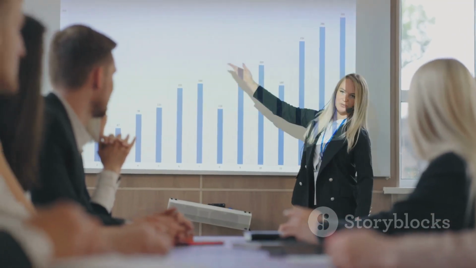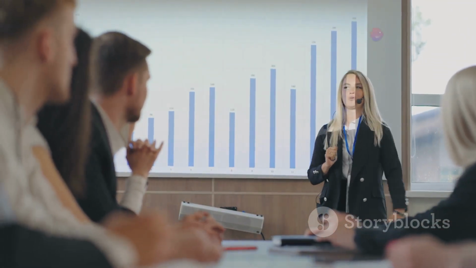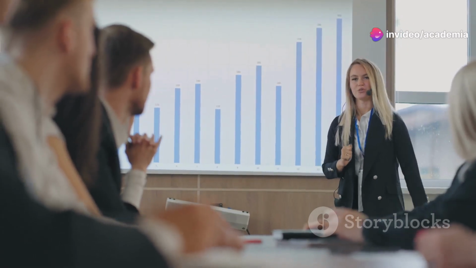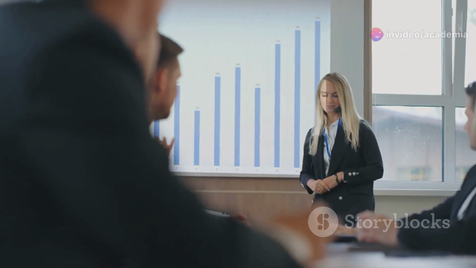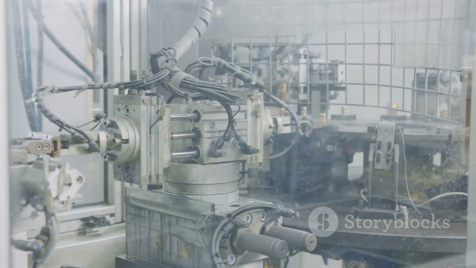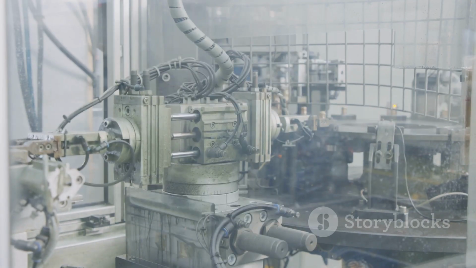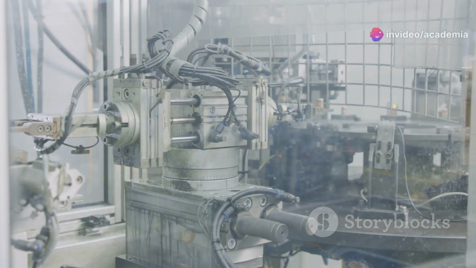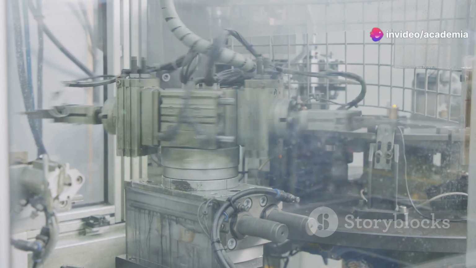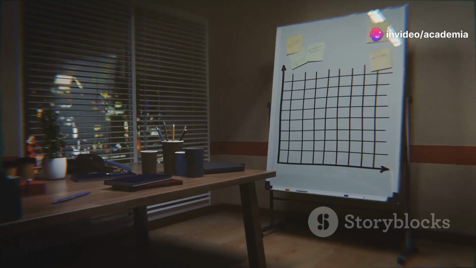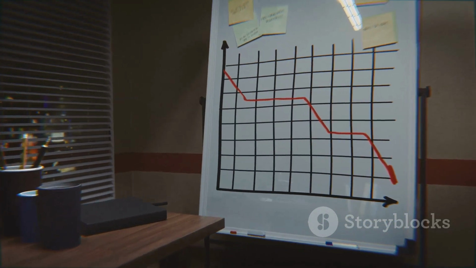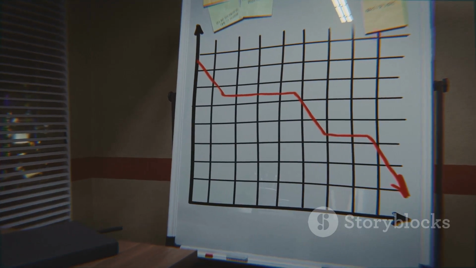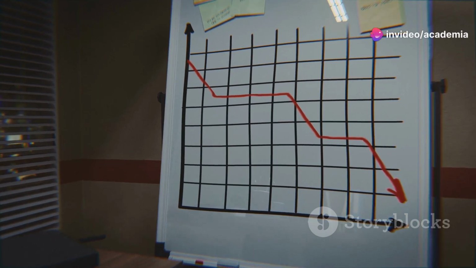Cannibalization occurs when a new project eats into the sales of a company's existing products, reducing overall profitability. This internal competition can be detrimental if not properly managed. Suppose our new manufacturing plant produces a product similar to an existing one. The overlap in product offerings can lead to a split in customer preference, diluting the market share of both products. In this case, the new plant sales might cannibalize those of the existing product, leading to a smaller than anticipated increase in overall revenue. This reduction in sales can affect the company's bottom line and strategic goals.